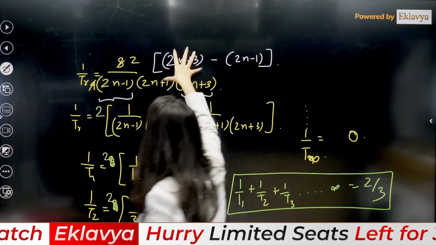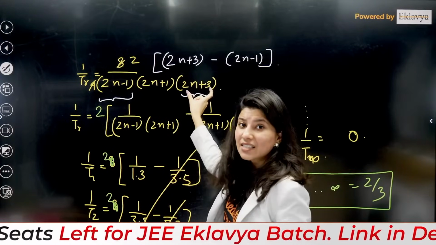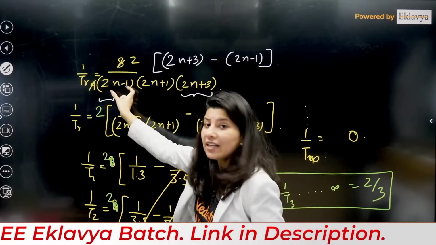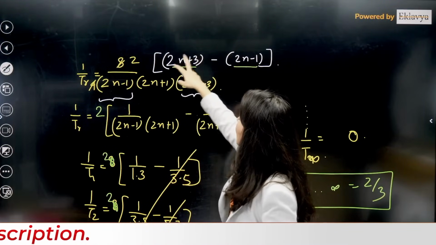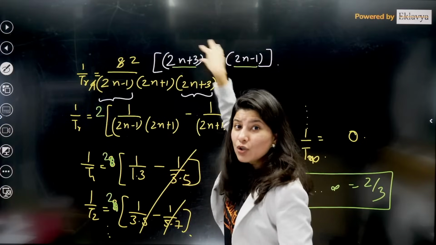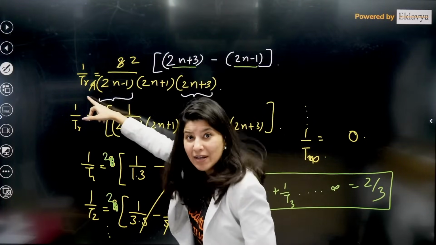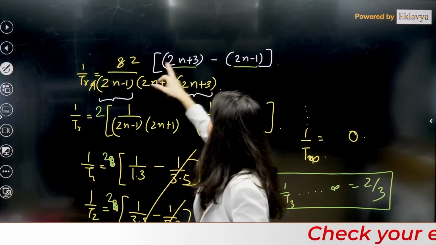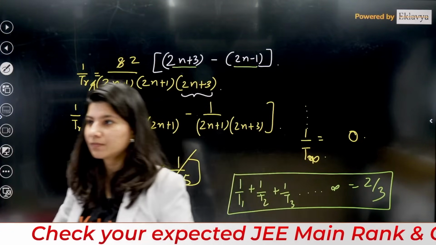Now here what is happening? Understand. I have again applied a bracket. Now the last term is 2n plus 3 and the first is 2n minus 1. Write the subtraction of last minus first. So if you are writing, then understand 2n cancel, 3 plus 1, 4. So you have introduced a 4 in the numerator. So you have to divide by 4 as well. So that is why 2. So now if you separate it out, it will be 2, 2, 2, 2, 2.